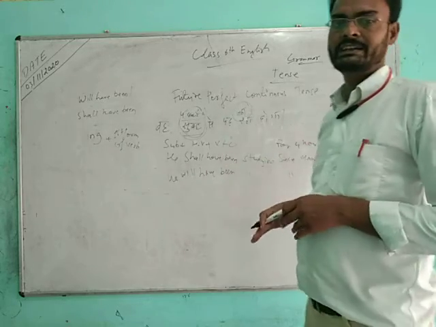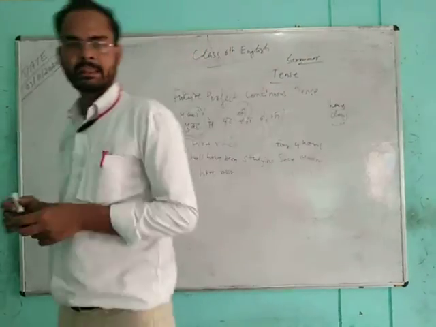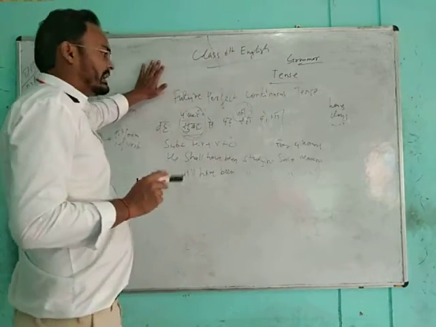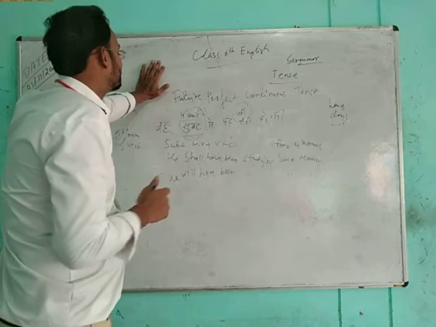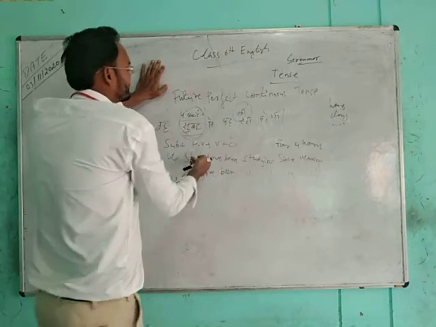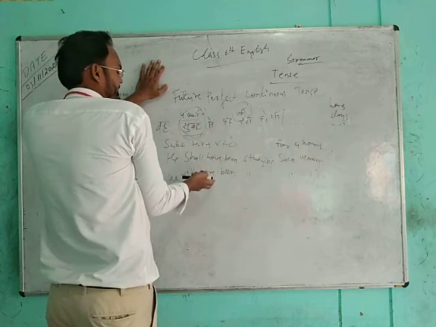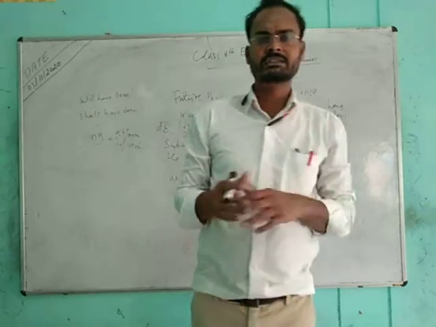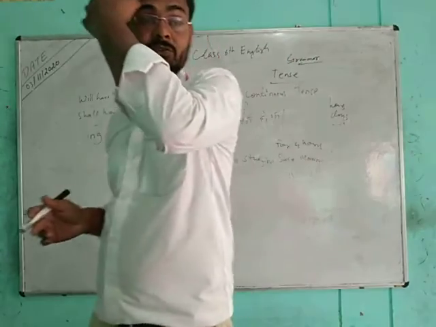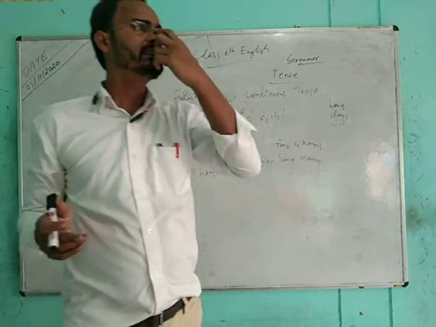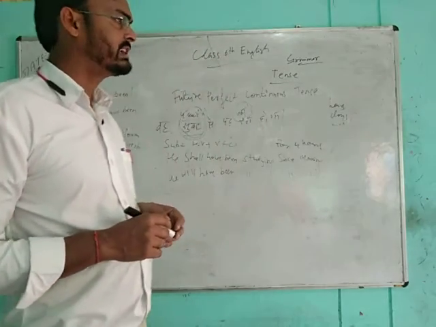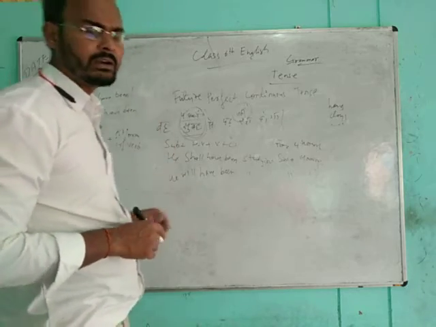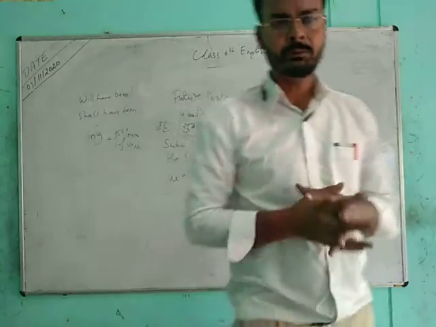In all the future tenses, the difference of shall and will is there, and I have concluded all the topics. If you use shall have been, it would be uncertainty of time. You have to use will where it is certainty of time, and you have to use shall where it is not certain. So students, we have covered our tenses in this video.